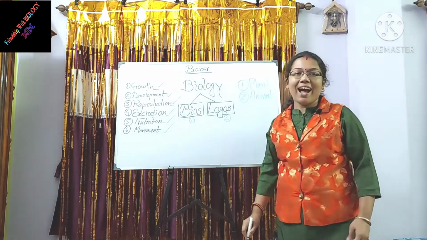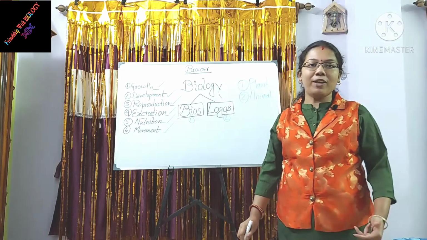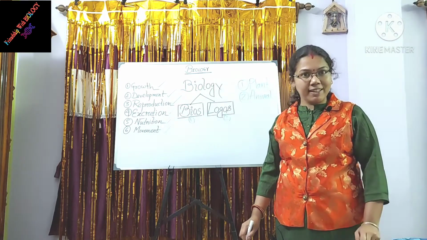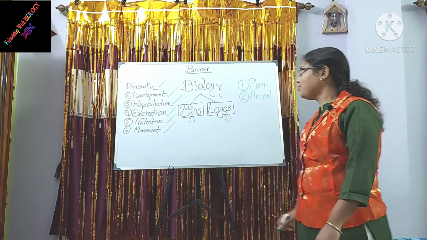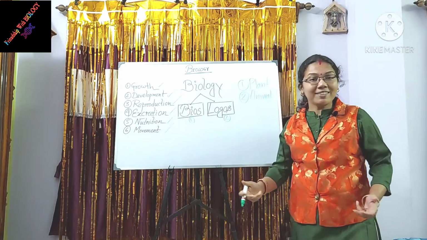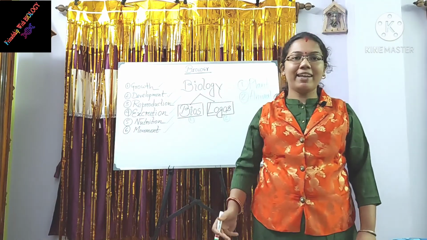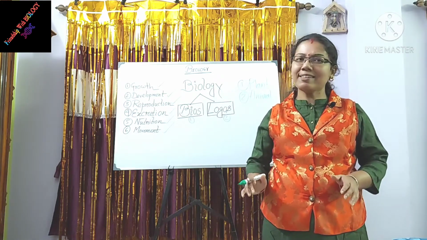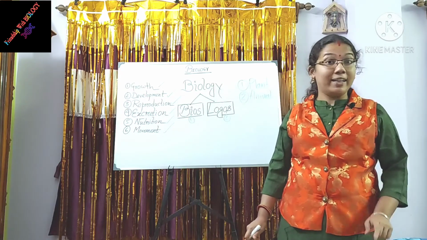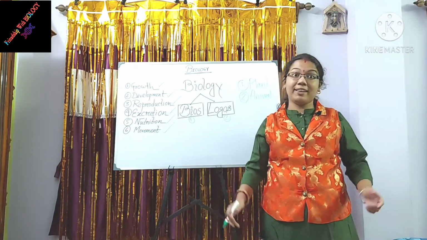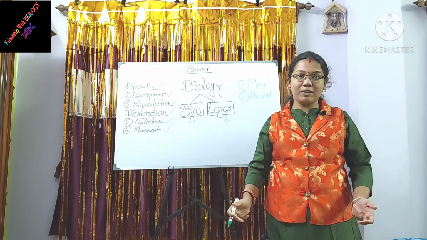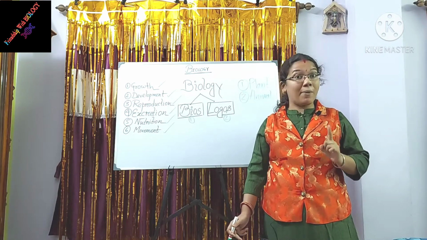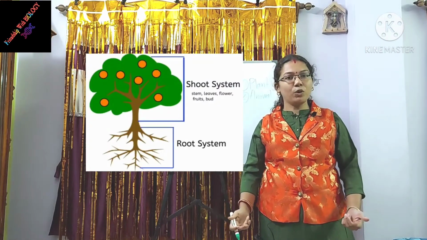So, today I will discuss an important topic like plants. This is an important topic of class 6 ICSE board. So, where can we see plants? We can see plants in different gardens, playgrounds, forests, etc. Are they all the same size and shape? No, they are not the same size and shape. They differ from each other. But all the plants have two main parts. Number 1, root system. Number 2, shoot system.